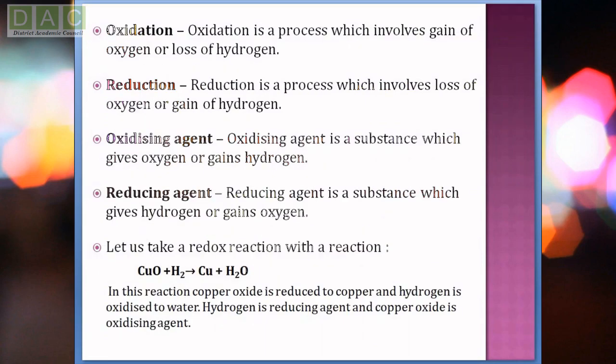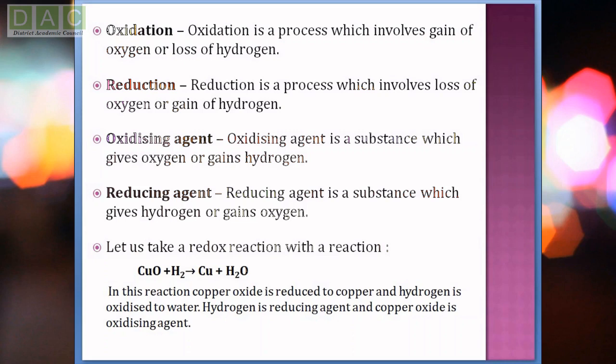Oxidation is a process which involves gain of oxygen or loss of hydrogen, and reduction is a process which involves loss of oxygen or gain of hydrogen. That means oxidation and reduction are opposite to each other. Remember, in the process of oxidation, oxygen is supplied by one substance, and in reduction there is a loss of oxygen and gain of hydrogen.